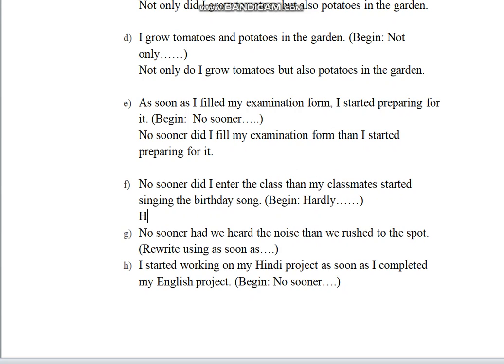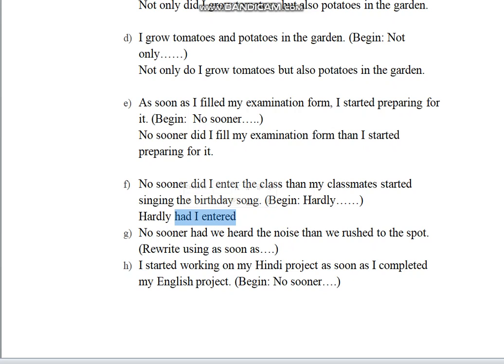And hardly, like no sooner, introduces the first event. So what is the first event? Entered the class. The sentence is in past tense. So your answer will be, hardly had I entered. I have written entered because there is no such rule that you cannot use past tense with had. With did, you cannot write the past form, but with had you can.